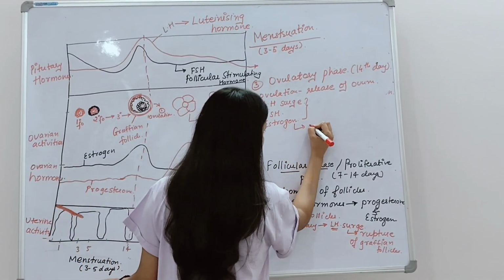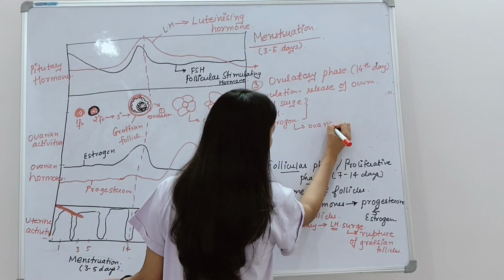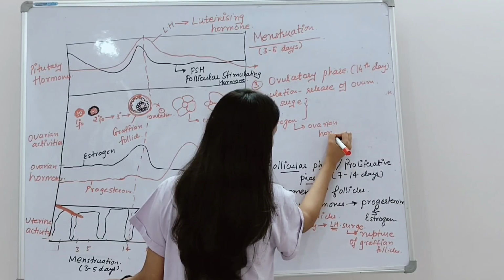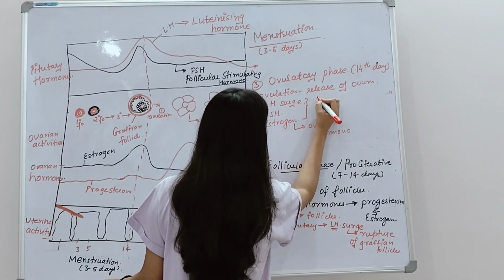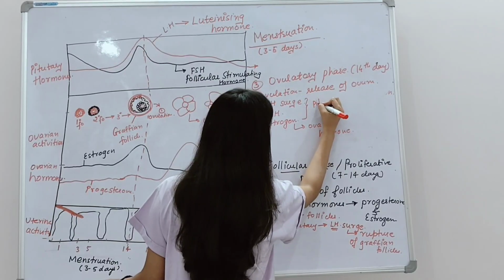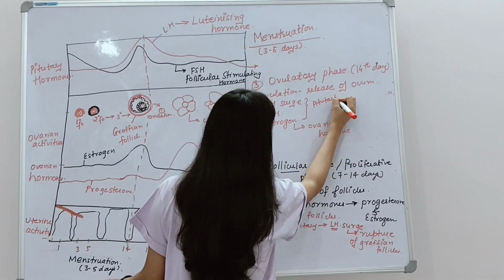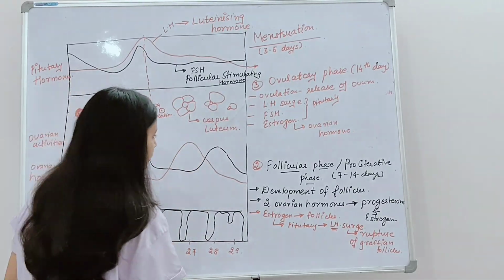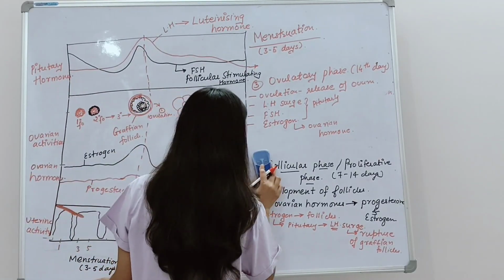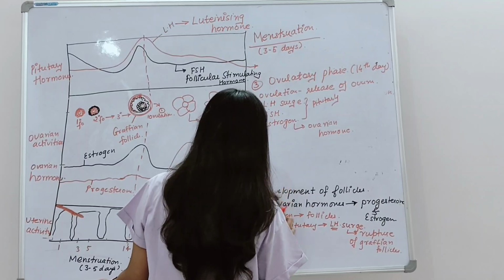Estrogen is an ovarian hormone which is secreted by the follicles, and LH and FSH are secreted by the pituitary. Okay, so that was the ovulatory phase. After the ovulatory phase, now we are seeing the luteal phase.